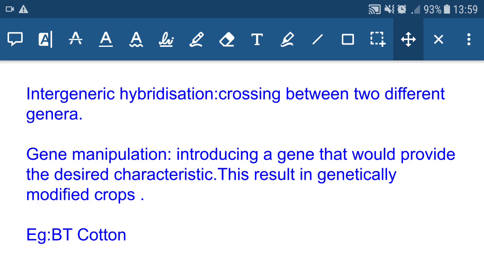Gene manipulation. Here we are manipulating a particular gene, introducing a gene that would provide the desired characteristics. This results in genetically modified crops. For example, BT cotton. BT cotton is a genetically modified crop. BT means Bacillus thuringiensis. BT cotton, Bacillus thuringiensis cotton.